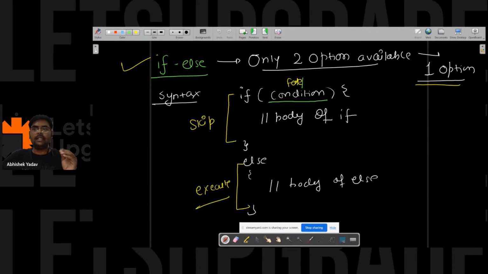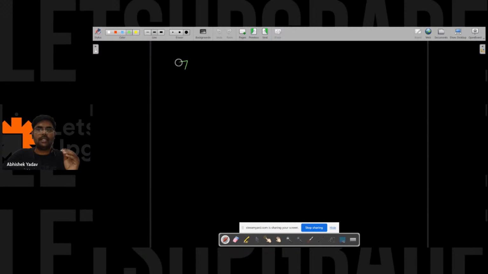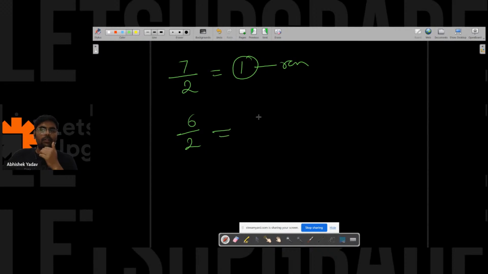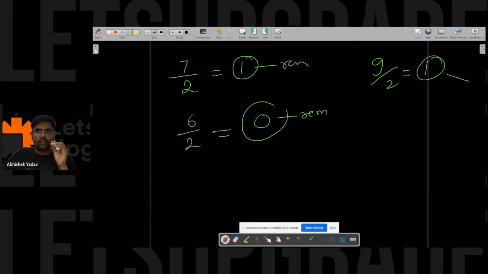If I take any number, let's take 7 here. 7 divided by 2, you will get what? You will get 1 as remainder here, right? 6 divided by 2, you will get 0 as remainder here. 9 divided by 2, you will get 1 as remainder here. So you can easily visualize this point: when you are getting 0 as remainder, that means that number is completely divisible by 2, right? So that's why I have written num modulo 2